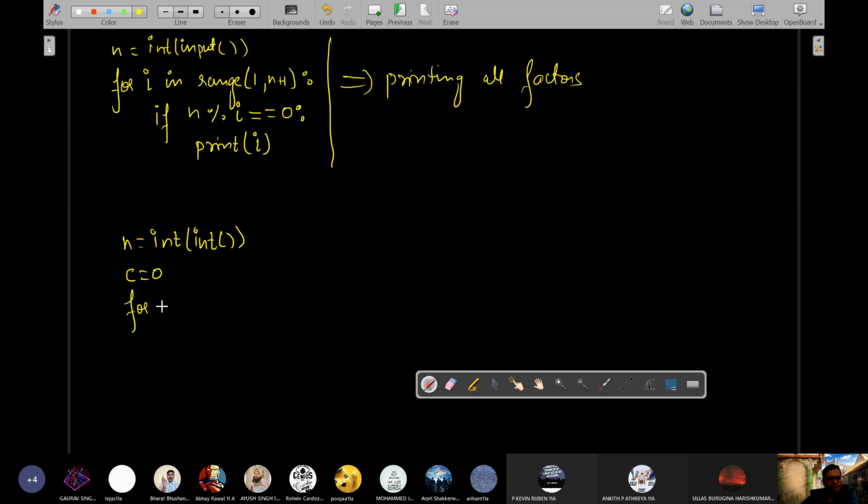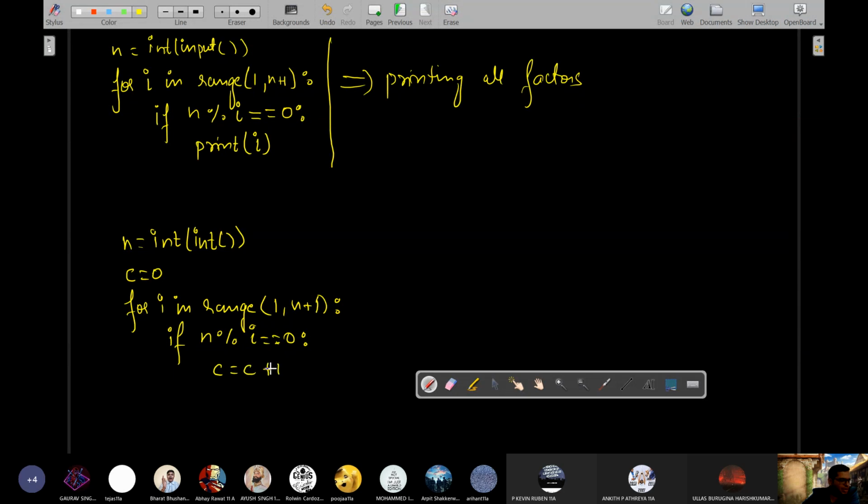Then we'll write for I in range 1 to n plus 1. And then whenever we get such an I which divides our n completely, that means n mod I gives remainder as 0, in that case we will increase the counter by 1.